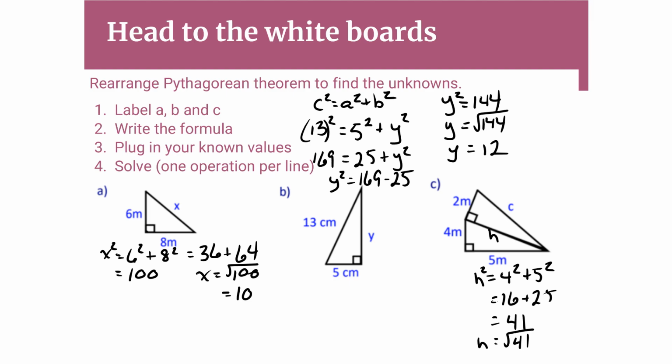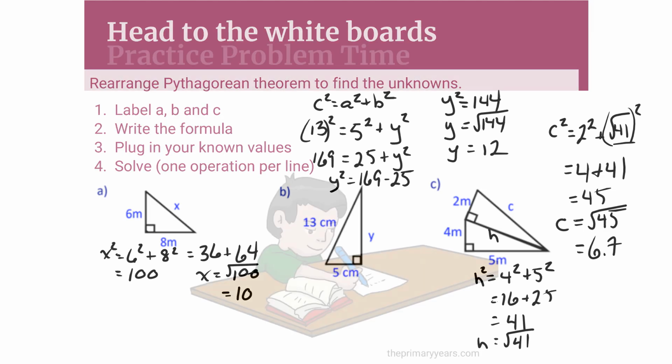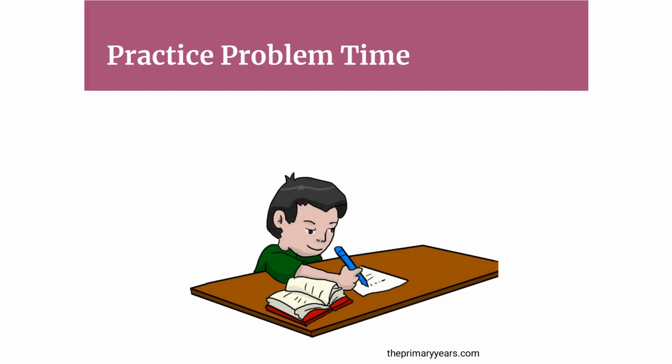Now to find the c, we're going to say that c squared is equal to 2 squared plus square root of 41 squared, which luckily, when you square the square root of something, you just end up with whatever number's underneath the radical. So we end up with 4 plus 41, which is equal to 45. Therefore, c is equal to the square root of 45, which if you do that in your calculator, you'll come out to something about 6.7. Okay, now it's your turn.